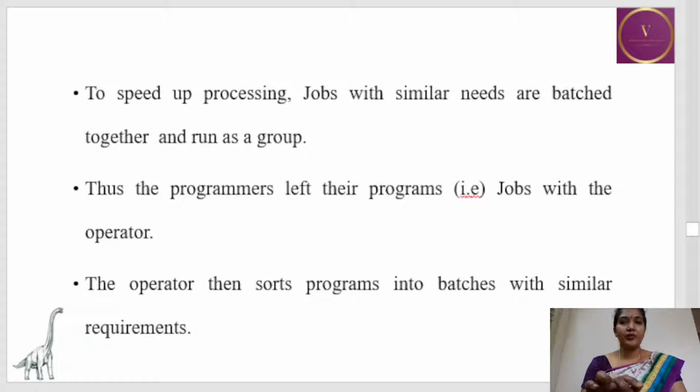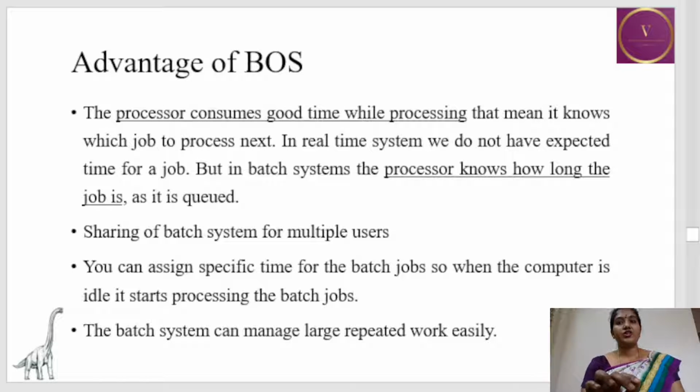and the operator sorts the programs into batches with similar requirements. Advantage: the main advantage of the batch operating system is that the processor consumes good time while the jobs are being processed. That is, the processor knows how much time to spend for a particular batch, and once the batch is completed, it will have the next batch of programs to be processed.